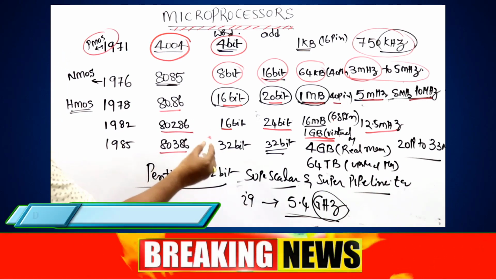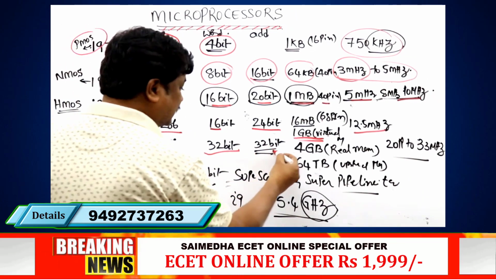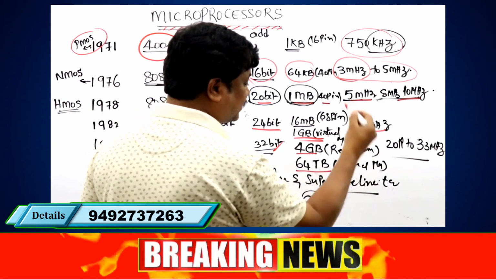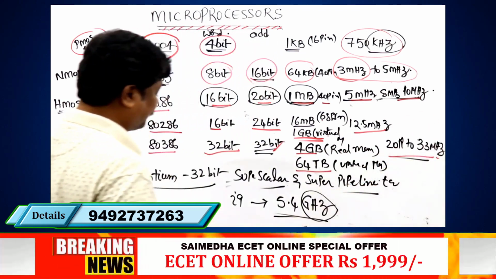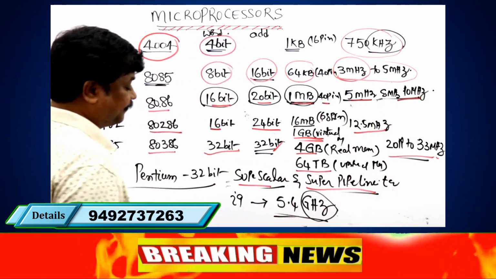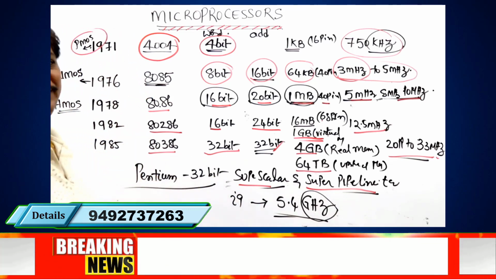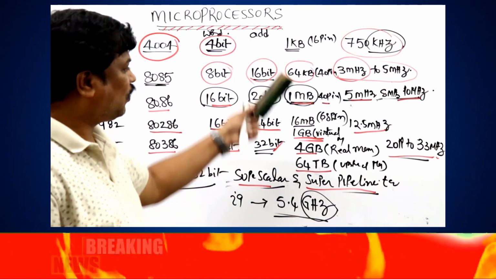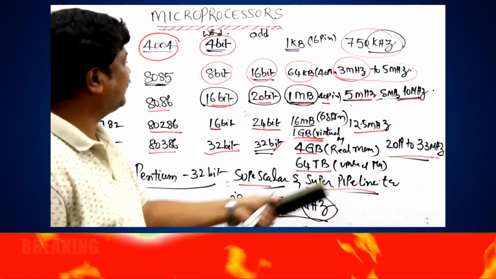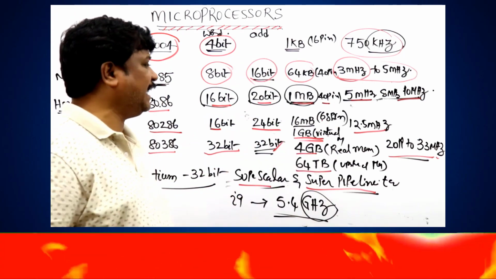And the 386 is somewhat more advanced. This is the first 32-bit microprocessor. Address capacity is also 32 bits: 4 gigabytes of real memory, 64 terabytes of virtual memory. Pentium processors have superscalar as well as super pipeline structure. People may have doubts about which microprocessor we use today and what its frequency is; we will discuss all this very clearly, including the use of frequency and how memory size is developed. I gave a brief idea of memory size anyhow.